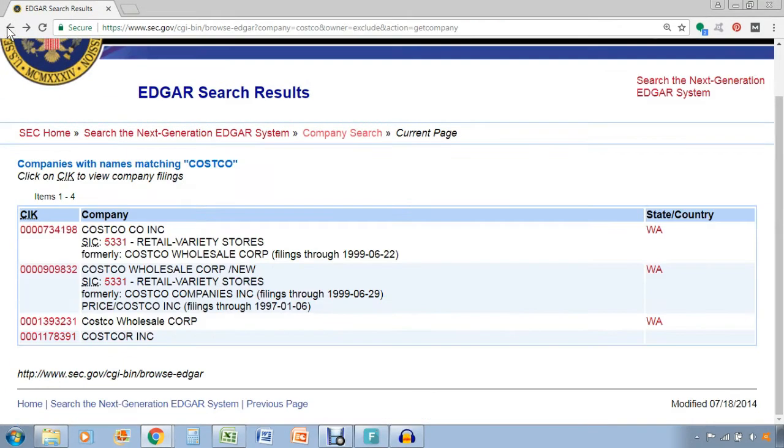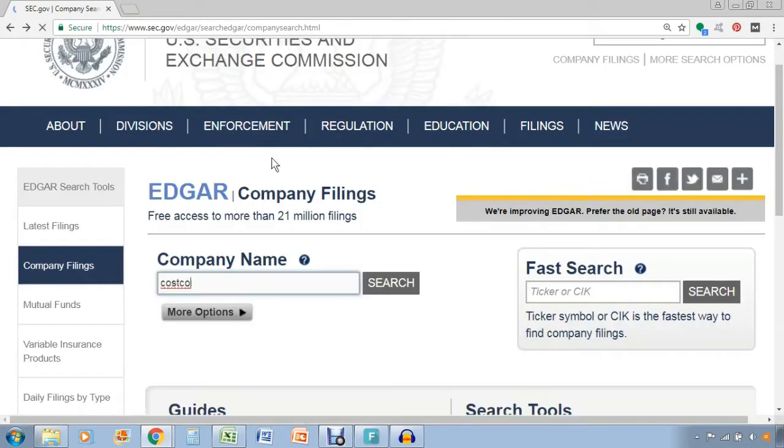Obviously, the faster approach, if you go back to the front page, is to go into the fast search function here. What you want to do is search by the ticker symbol. Obviously, all stocks have ticker symbols, so if you know what it is, type it in here and you'll get the filings faster than if you were to search under the company function over there. The symbol for Costco is COST, and we're going to search here.